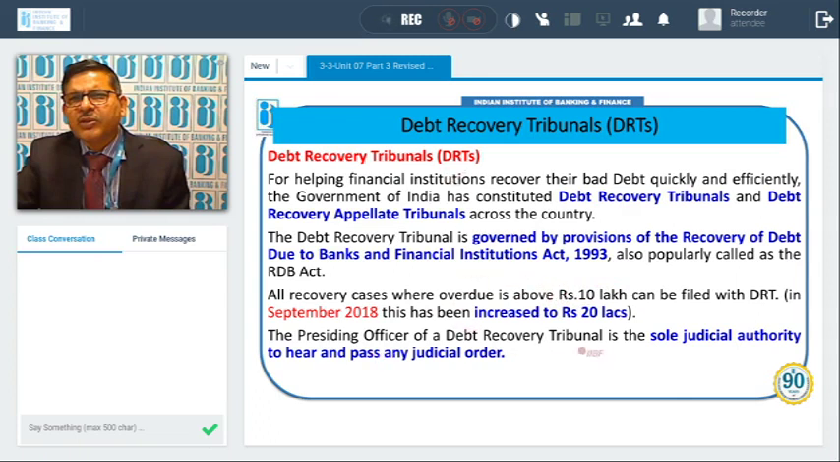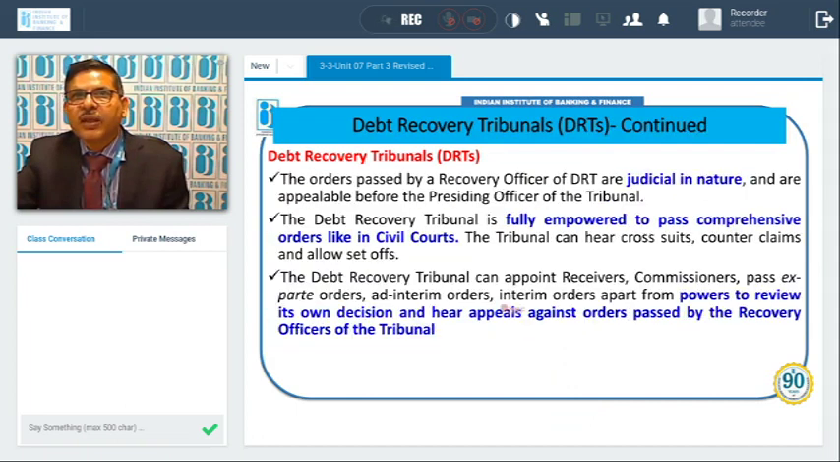The presiding officer of a DRT is the sole judicial authority to hear and pass any judicial order. So he is the legal person who will take decisions and pass the orders. The orders passed by the recovery officer of DRT are judicial in nature. They are legal orders and are appealable before the presiding officer of the tribunal. So an appeal against them can also be made to the tribunal.